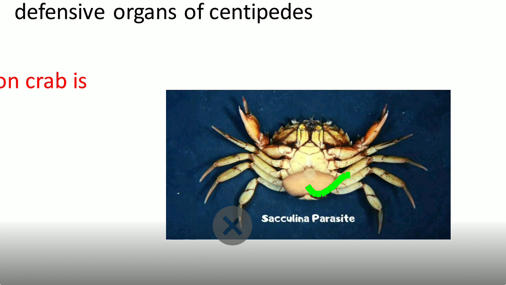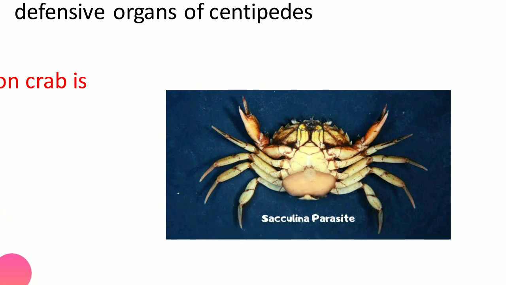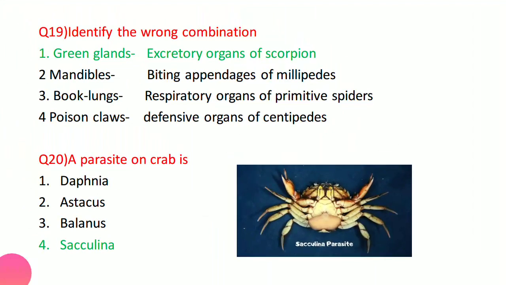Actually, this Sacculina parasite lives with the crab, and what it does is make the males sterile. They make the male crab resemble the female, and sterile, so that they are never able to reproduce further. So this is the characteristic of Sacculina. This is a very important example of a parasite of the crab.